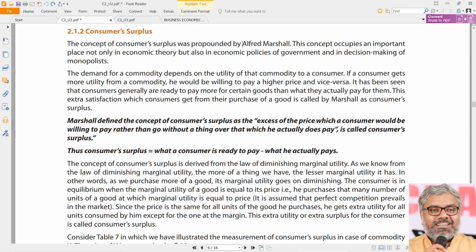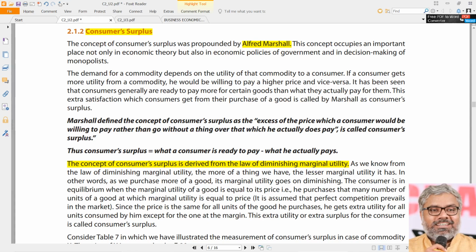Now after that theory, let us continue with another theory of consumer behavior, which is also propounded by the same person, Alfred Marshall. That is the theory of consumer surplus. Of course, this is derived from the law of diminishing marginal utility only. This is not a separate theory. The theory of consumer surplus, the theory of diminishing marginal utility and even the law of demand are all interlinked with each other, and all of them are mostly the works of Alfred Marshall only. So there is always a link from one theory to another.